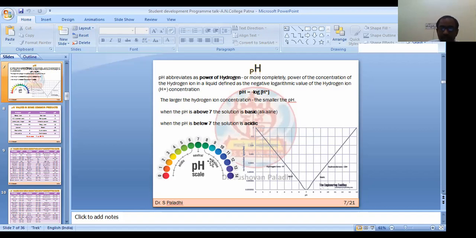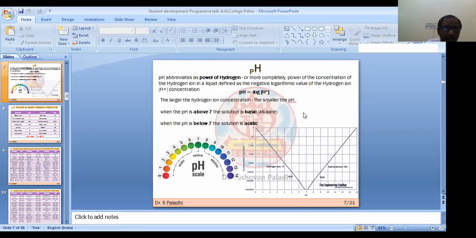In litmus solution, or litmus paper, it shows different colors like this. I will come to the slides later. For strong acid it is at this position, and slowly if the concentration of H plus is reduced, it will go up to the neutral level 7. Then the pH will change, where the OH minus concentration will increase.